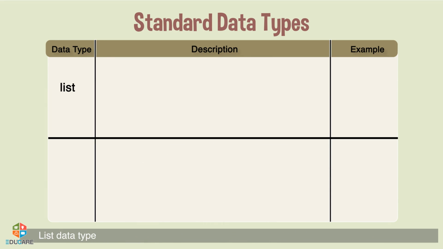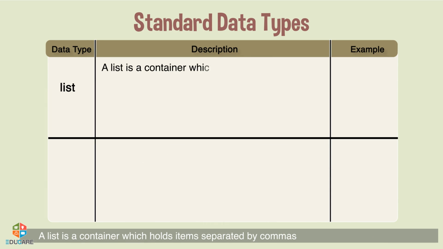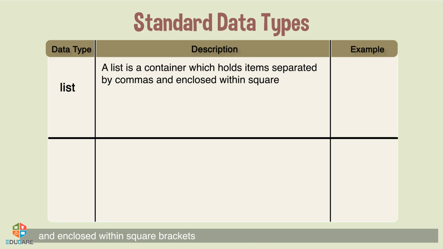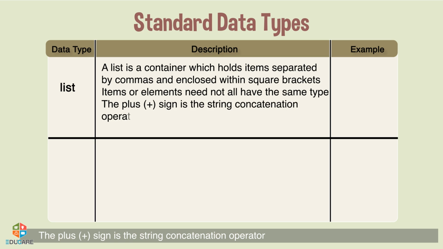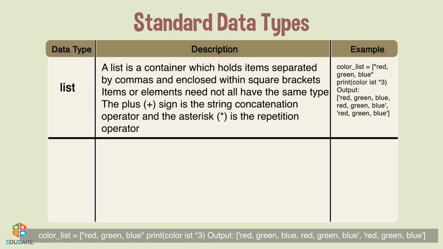List data type. A list is a container which holds items separated by commas and enclosed within square brackets. Items or elements need not all have the same type. The plus sign is the concatenation operator and the asterisk is the repetition operator. Kindly look at the screen for the example.